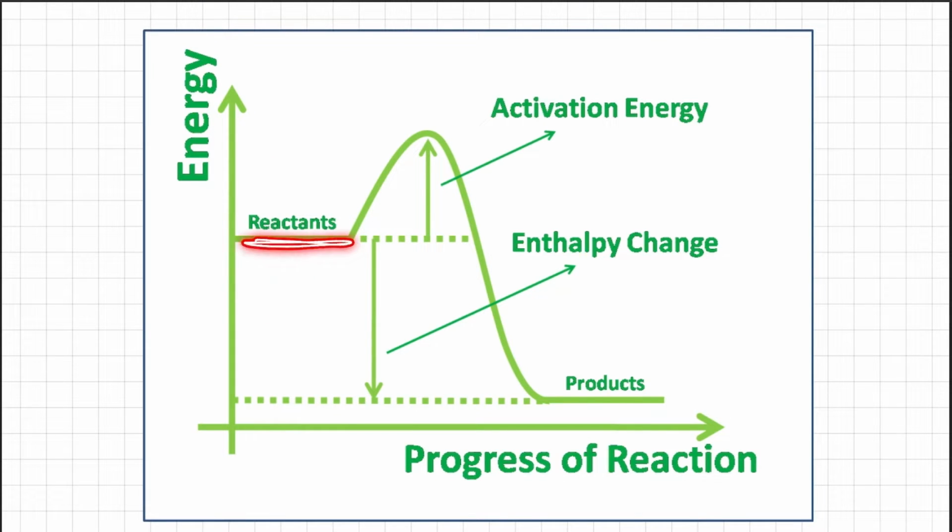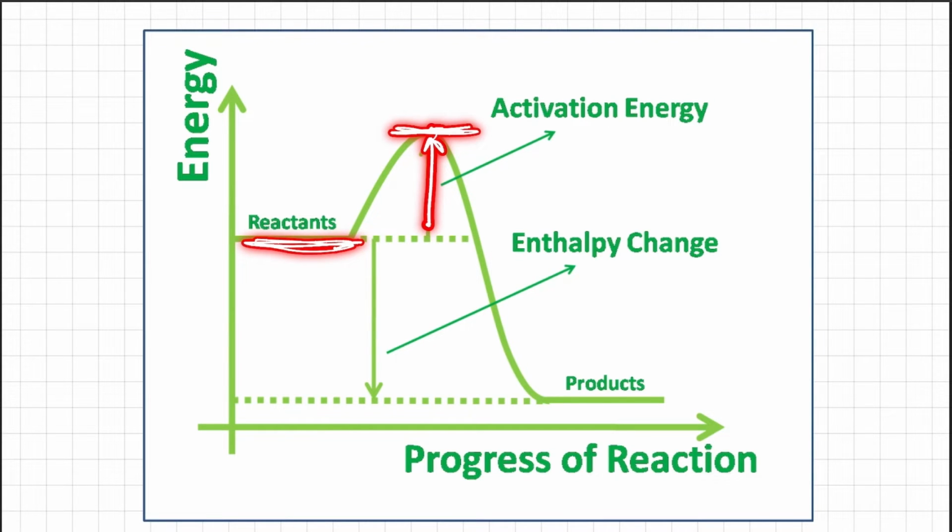Whereas the difference between the reactants and the activated complex, which is present here, or the intermediate, this difference in energy controls the kinetic stability or instability of the complex.